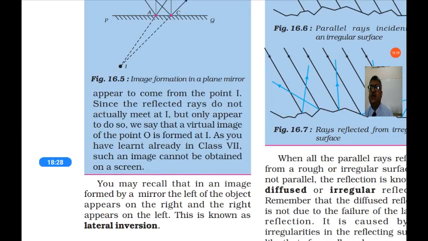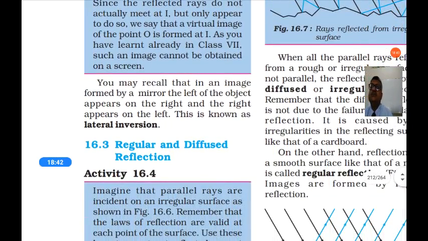As you have learnt already in class 7, such an image cannot be obtained on a screen. So you cannot obtain this image on the screen, so it is called a virtual image. You may recall that in an image formed by a mirror, the left of the object appears on the right and the right of the object appears on the left.